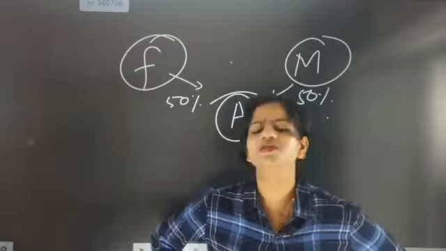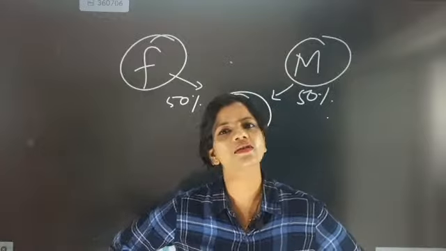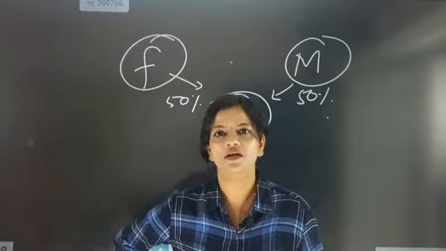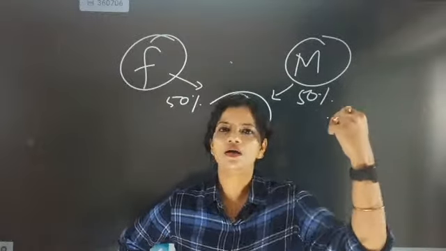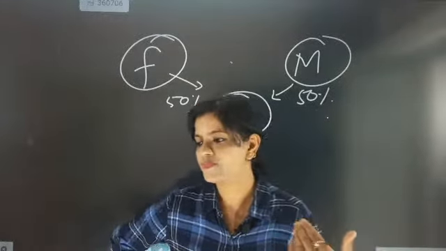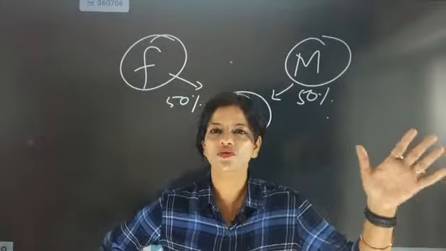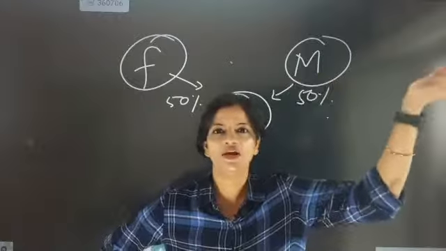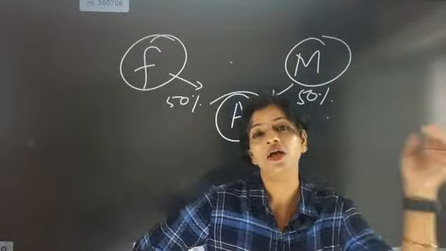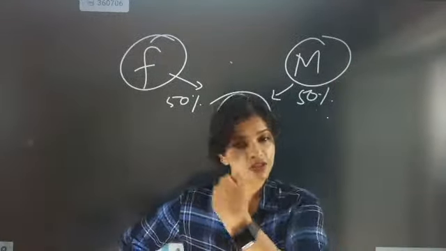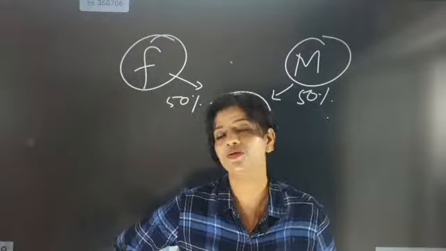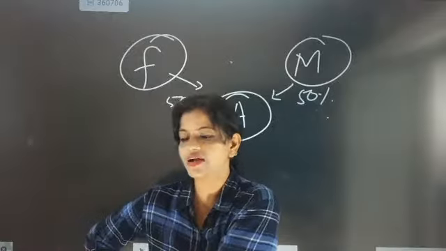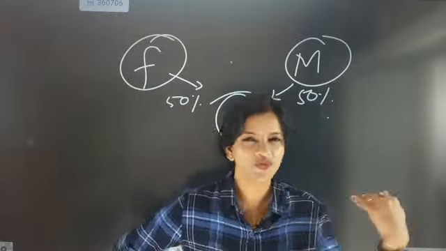Yes, see, look here, selection of character. Characters like color of the eye, color of the skin, hair color, many characters are there. A child takes characters from father and mother both. From the father's side, 50%: 25% from the father's body, and 25% from the father's generation, like grandfather and their generation. From the mother's side, 50%: 25% from the mother's body, and 25% from her relatives and her parents. So it is a 50-50 combo.